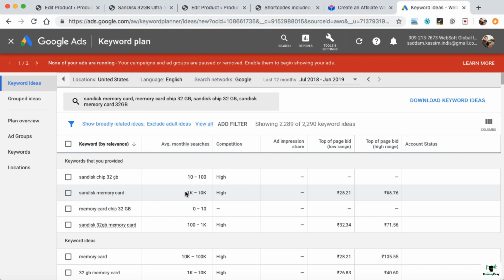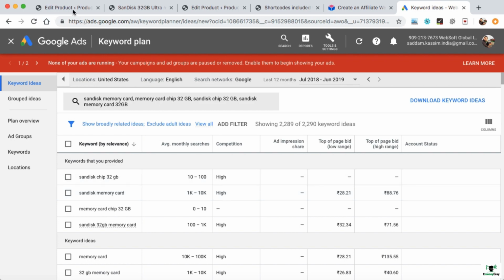So up to 1,000 to 10,000 people every month search for this keyword on Google only in United States. So in this way, you can check the keyword volume and everything, and I recommend you target those keywords which have maximum search volume every month, like average monthly searches every month. So better would be to target this keyword, SanDisk memory card.